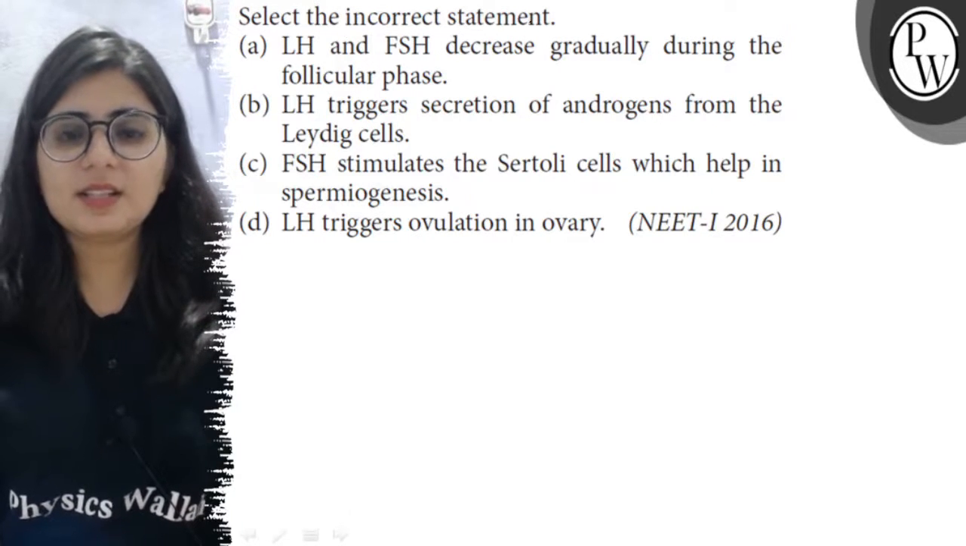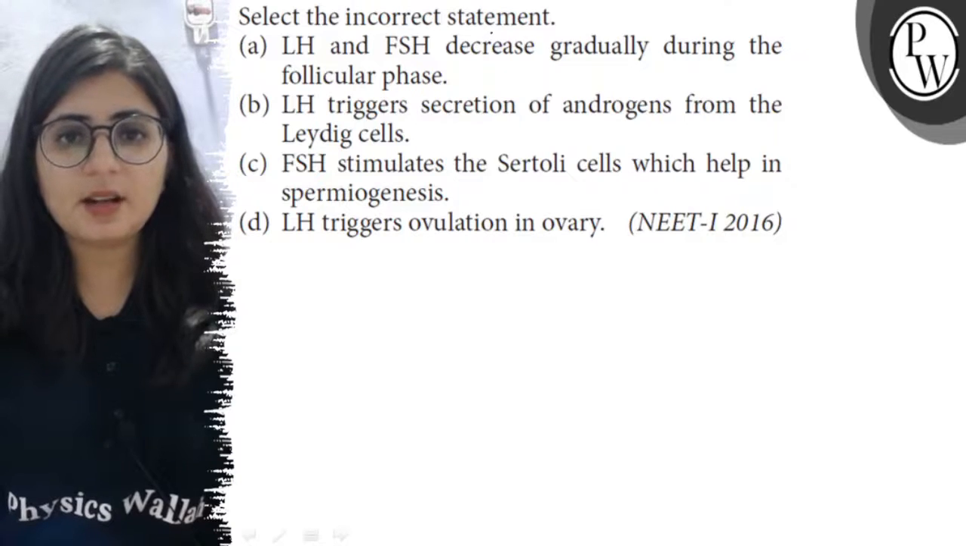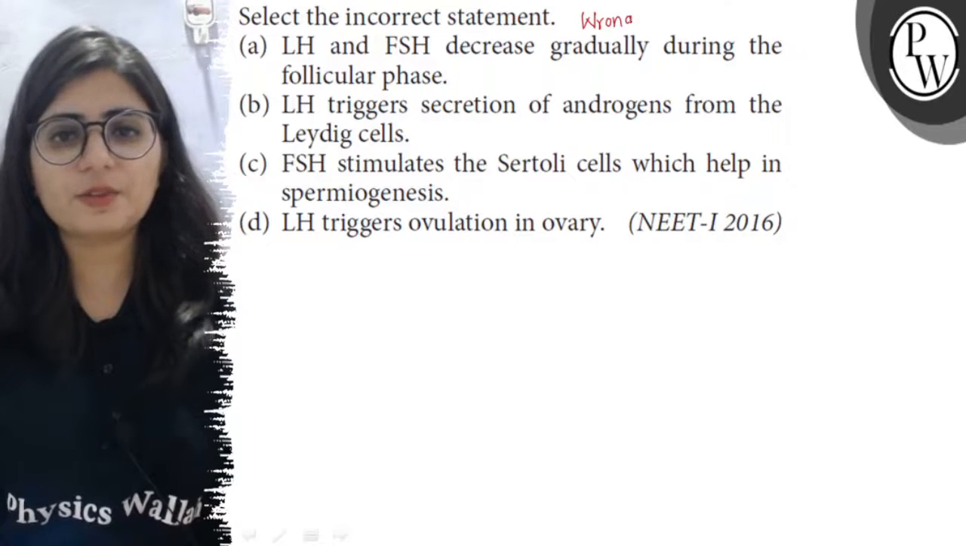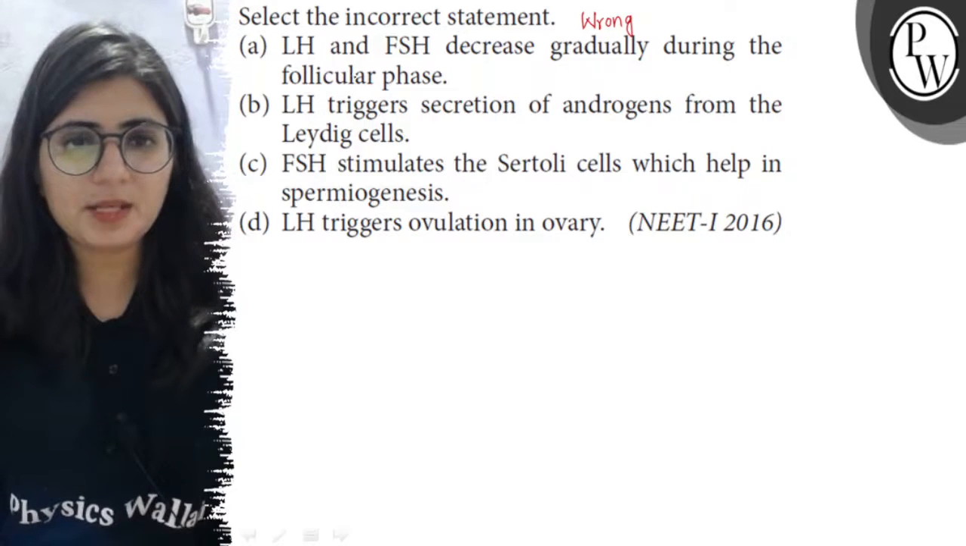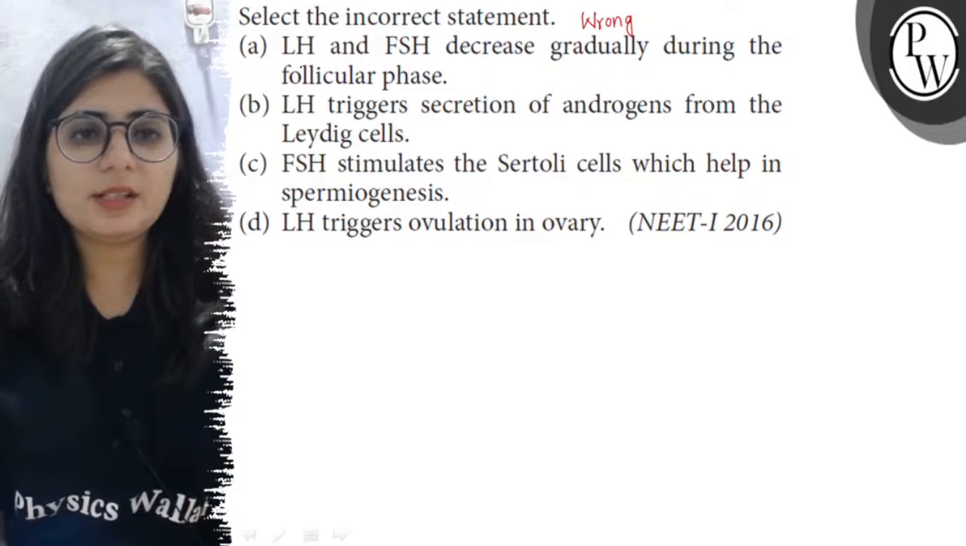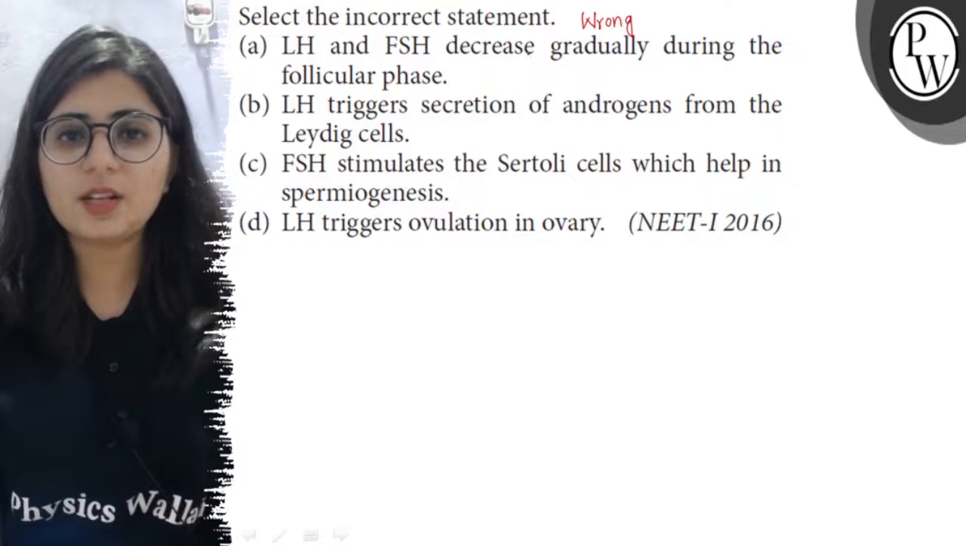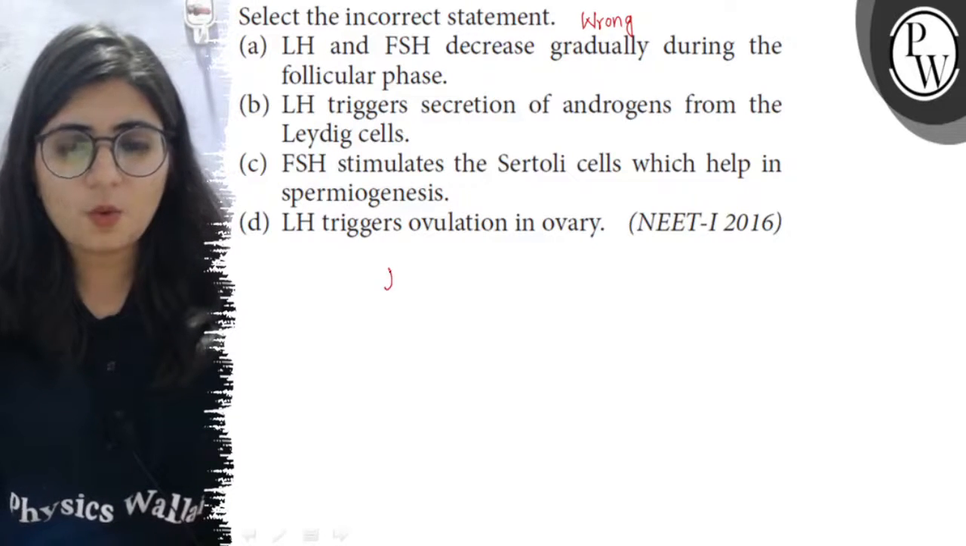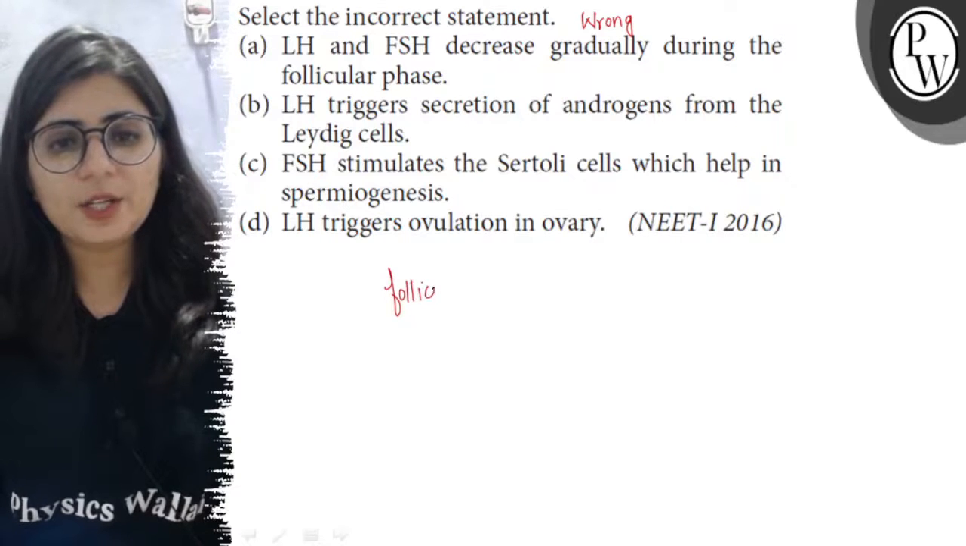Select the incorrect statement. So 4 statements are given and we have to choose the statement which is false or wrong. So let's see the statements one by one. First statement is LH and FSH decrease gradually during the follicular phase. So what happens during the follicular phase?